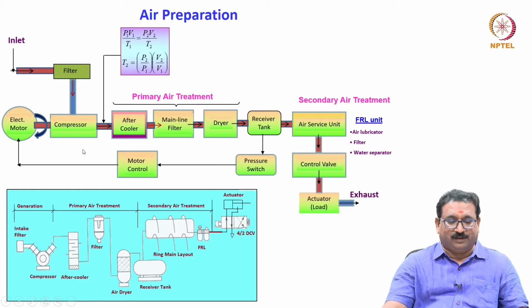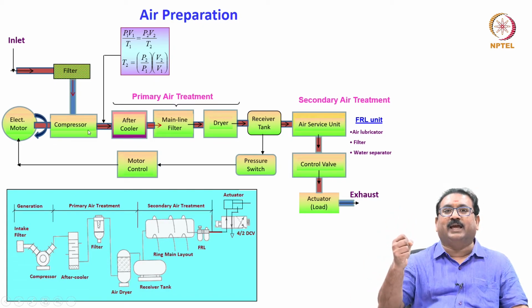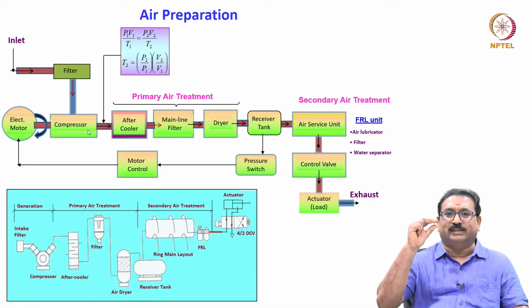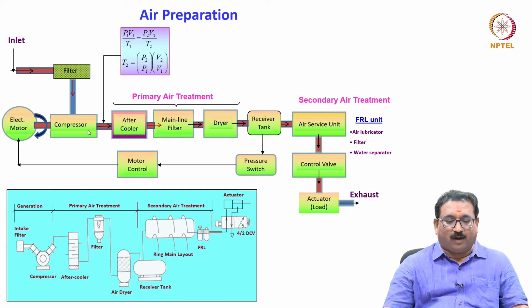Let us see, friends, what I have shown here is a compressor driven through an electric motor. What is the duty of the compressor? Here you will see generation. The compressor sucks the air from the atmosphere through the filters. These filters are known as intake filters. Then it compresses the air. Then volume decreases, pressure increases, temperature increases. The outlet of the compressor contains hot air.